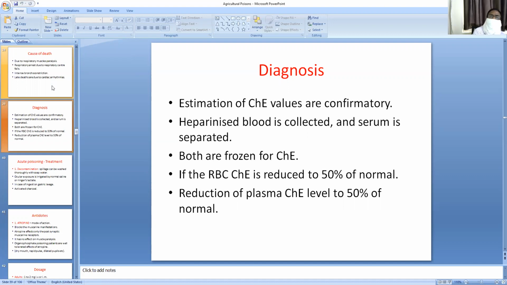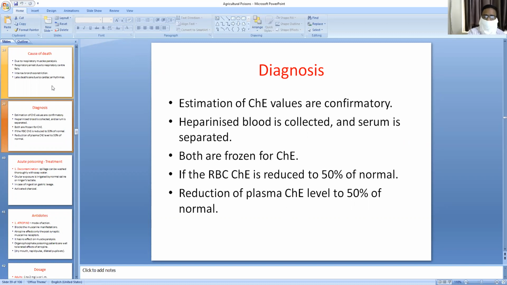So the plasma cholinesterase is very sensitive. Even a very small dose of organophosphorus compounds reduces the cholinesterase levels. So the cholinesterase present in the RBC and the plasma is differently affected. Even a small dose results in reduction of the cholinesterase level in the plasma. So you can estimate whether it is mild or severe poisoning by testing the cholinesterase levels.